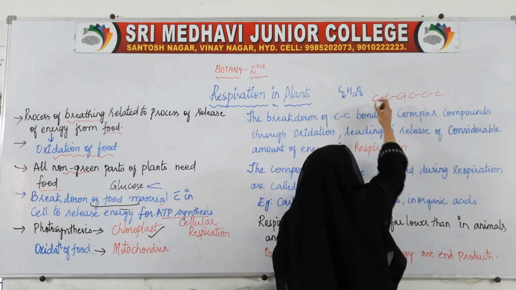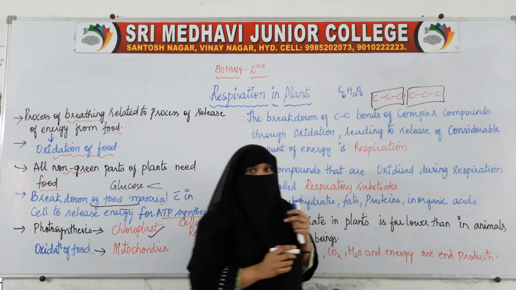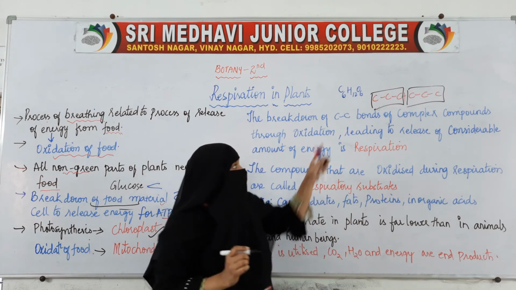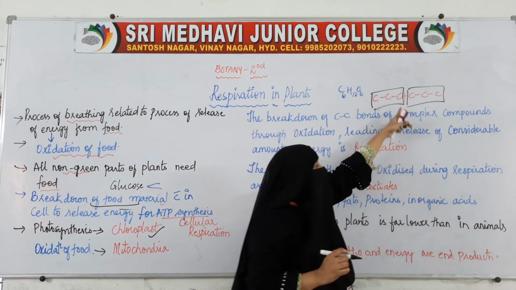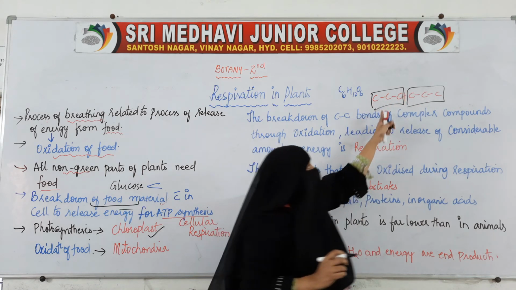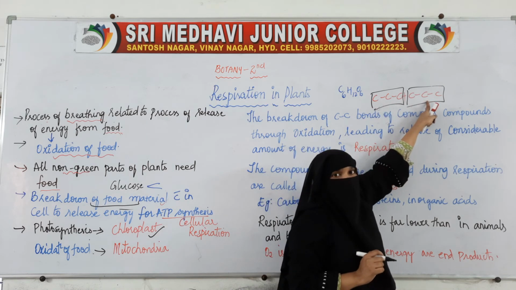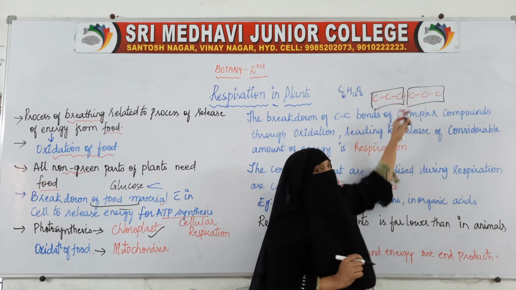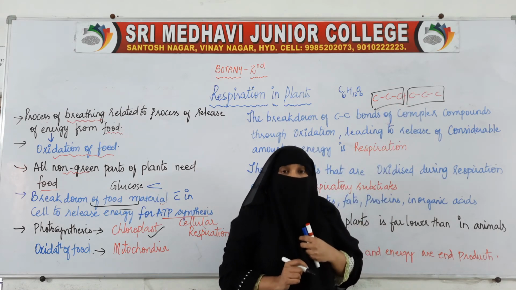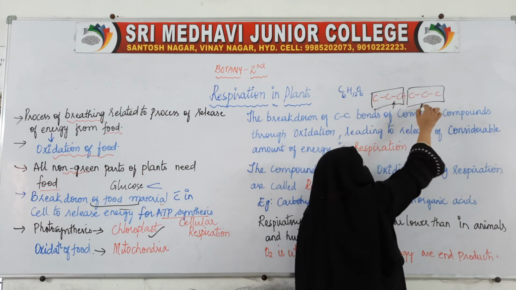So, now this is one compound, this is another simple compound. When glucose is broken down, this was one molecule, and this one molecule is further broken down into two molecules. These two are the simpler molecules. This bigger one was the complex molecule. So, this complex molecule will be broken down into two smaller molecules. Then oxygen will be added to this molecule.